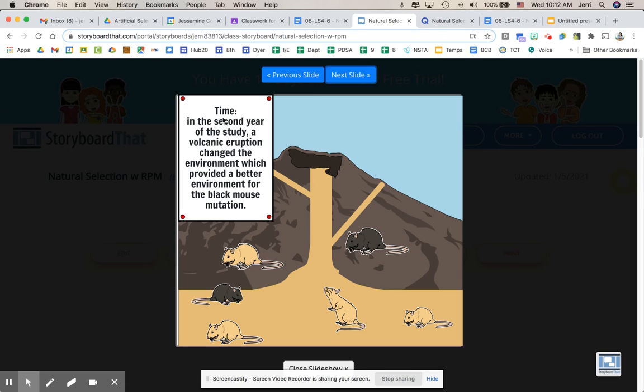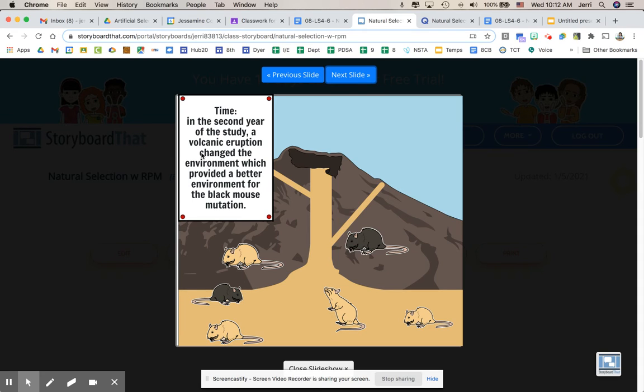And so this lava flow flowed all through this area, and what used to be light colored sand now has become hardened lava. And so this hardened lava is dark in color.